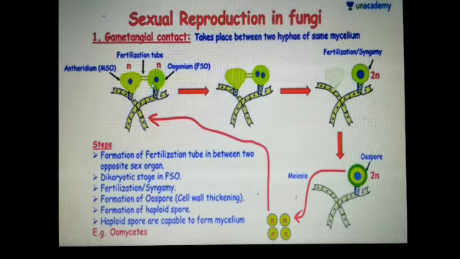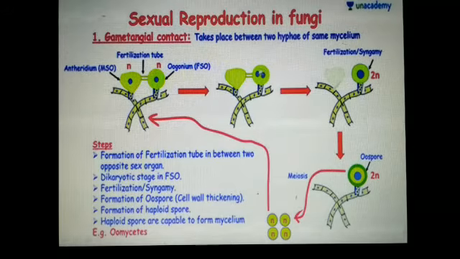When the protoplasm is fused, this is plasmogamy. Firstly, two gametes come closer and they fuse. This is called plasmogamy.